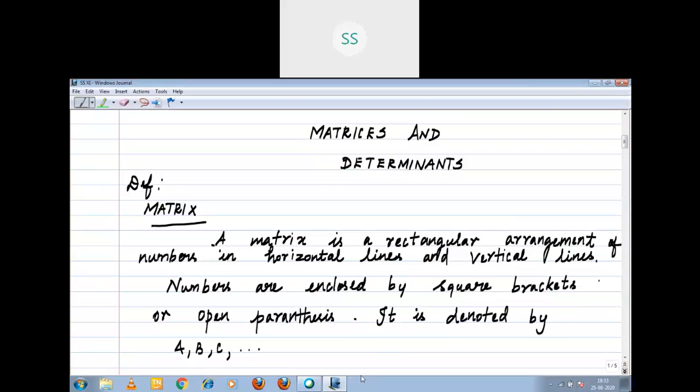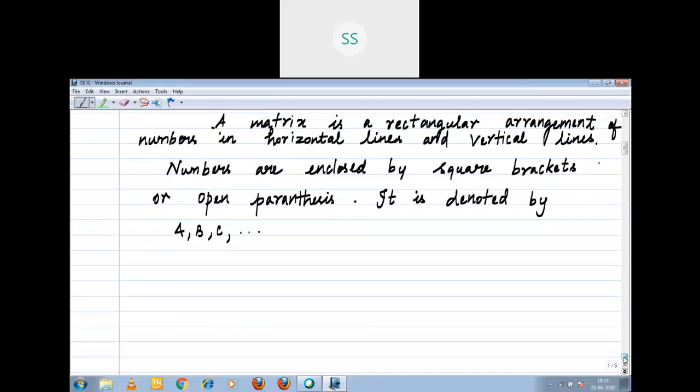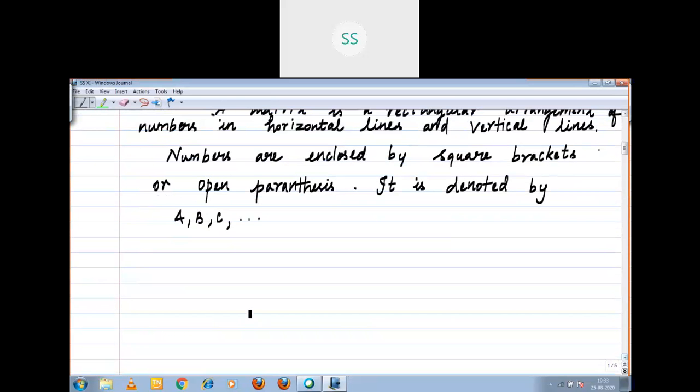Now, for example, the entries may be numbers or alphabets or names or anything, even a trigonometric function. A equal to 1, 2, 3, 4, 5, 6.